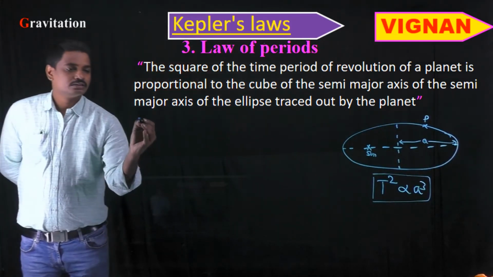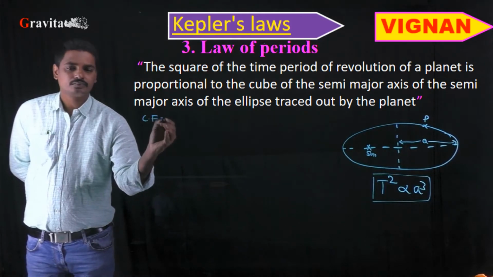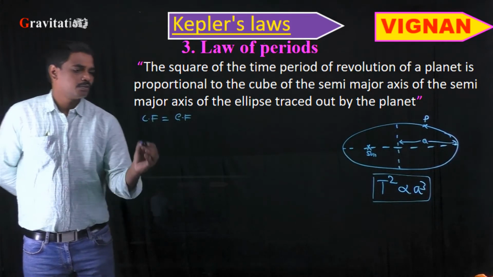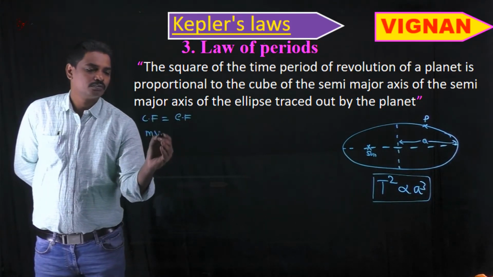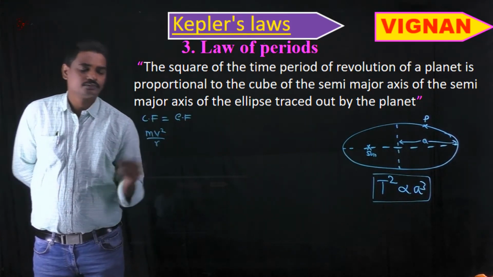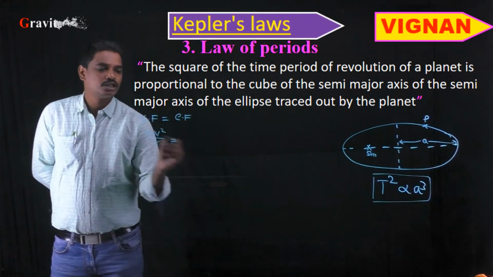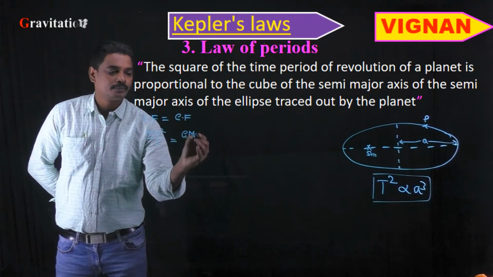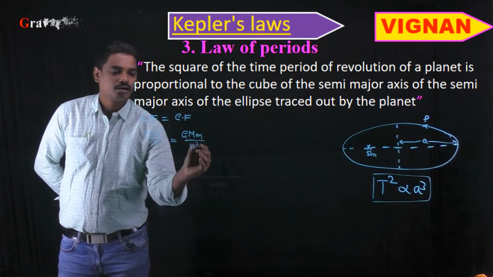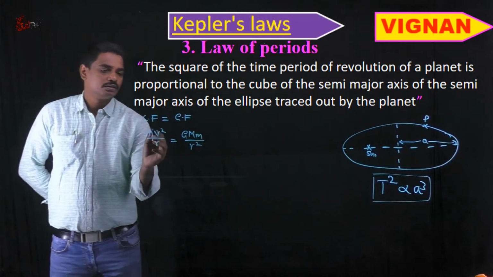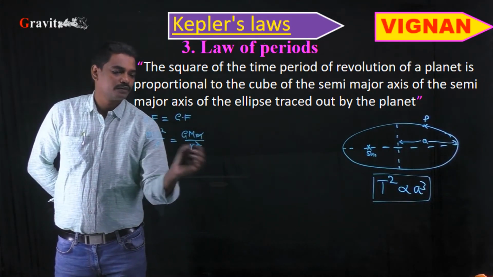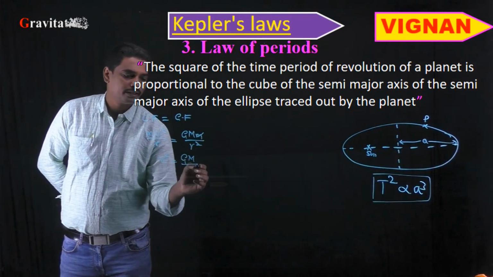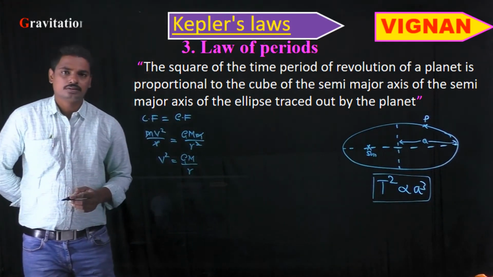So the centripetal force, m v square by r, is equal to the gravitational force, G capital M small m by r square. Here m gets cancelled, r square gets cancelled, and v square is equal to GM by r.